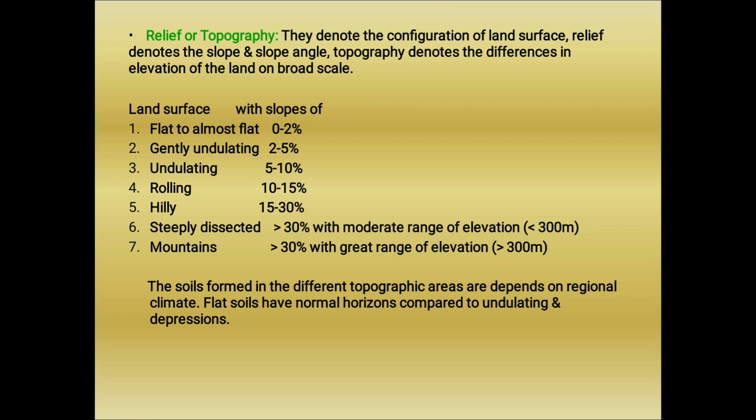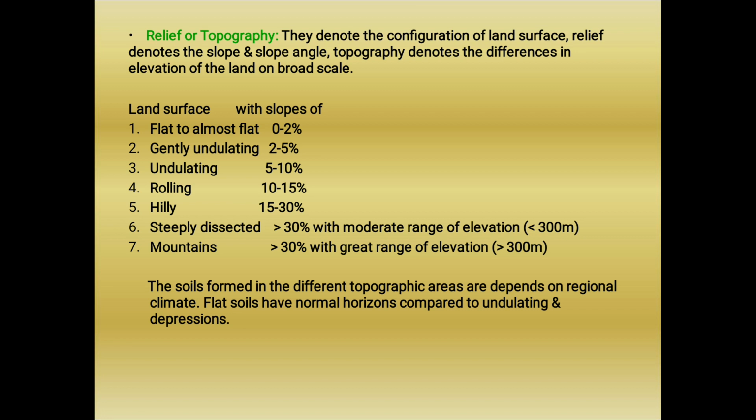Categories are given. If soil gets formed on a flat surface, it has near 0 to 2% slope. Undulating land has 2 to 5% slope. If hilly, the slope is 15 to 30%.